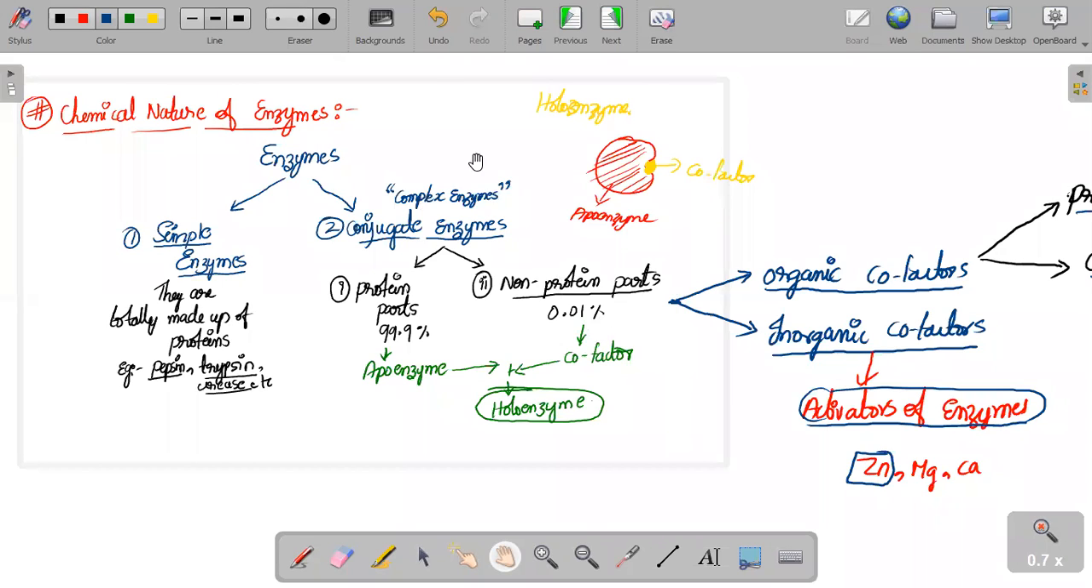So up to here, I hope the chemical nature of enzymes is very clear. Or else let me repeat it again. So what is the chemical nature of enzymes? What are these enzymes? They are divided into two types.